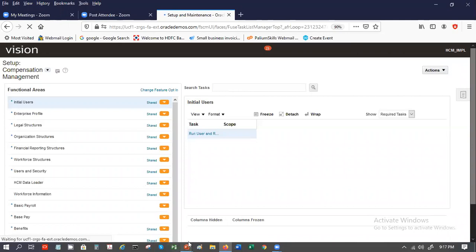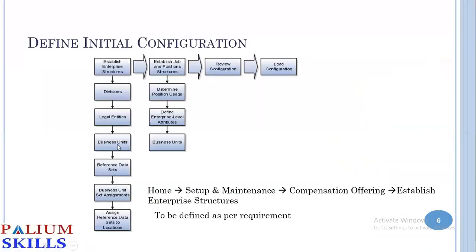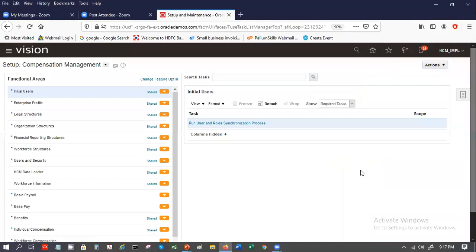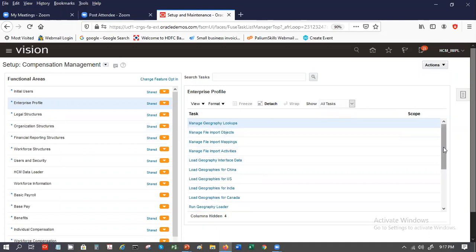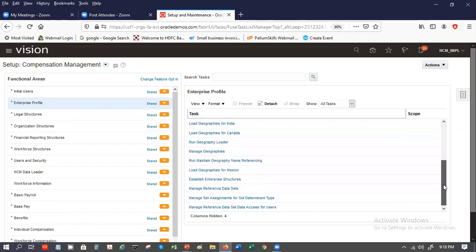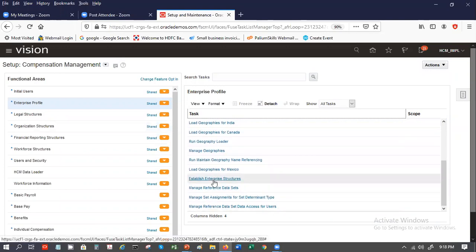If you look at the slide, this is setup and maintenance, compensation offering, and establish enterprise structures. This is the functional area, which is compensation management, enterprise profile, and establish enterprise structures. You may need to click on all tasks. Establish enterprise structures. Got it? Yes.